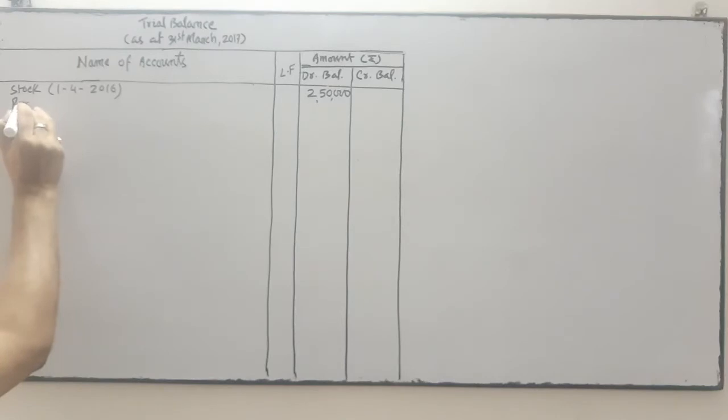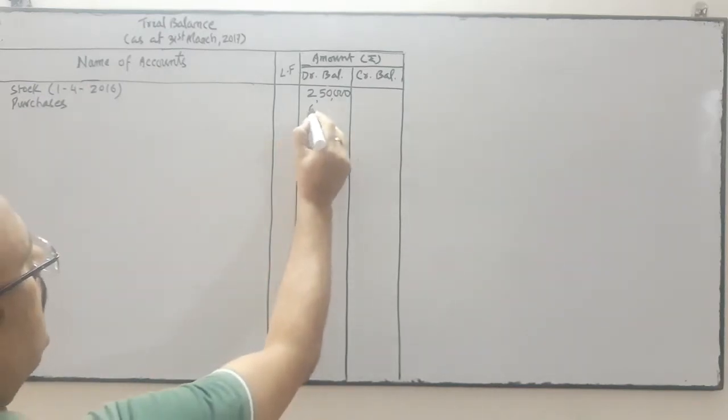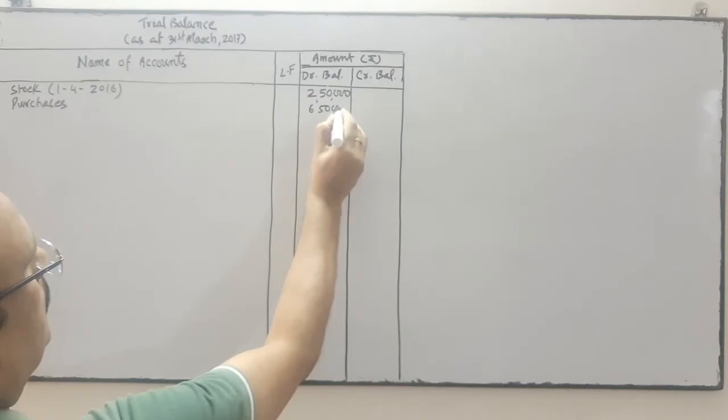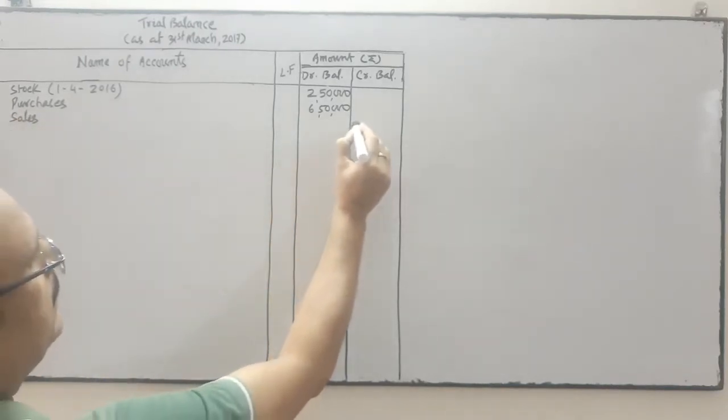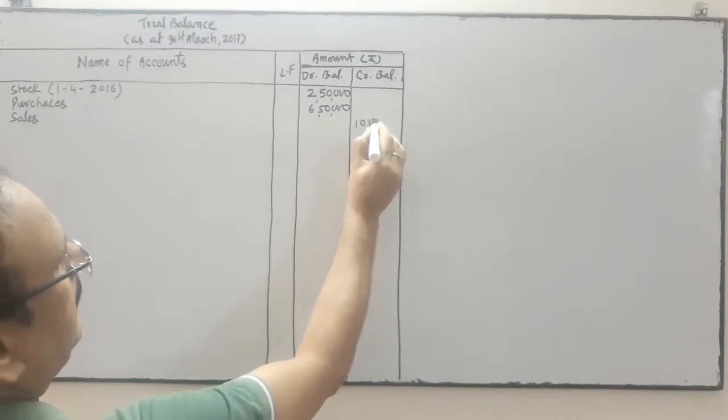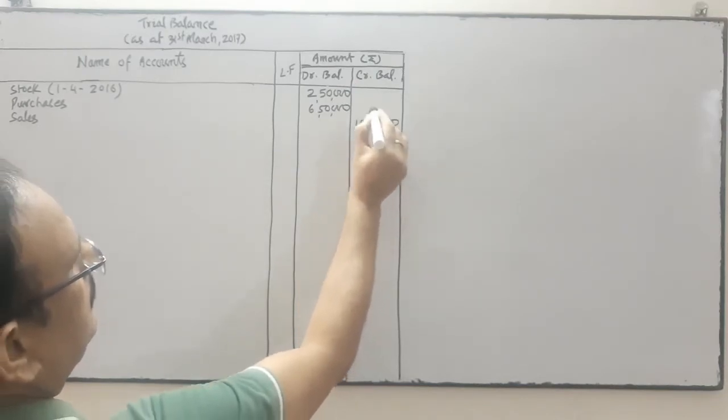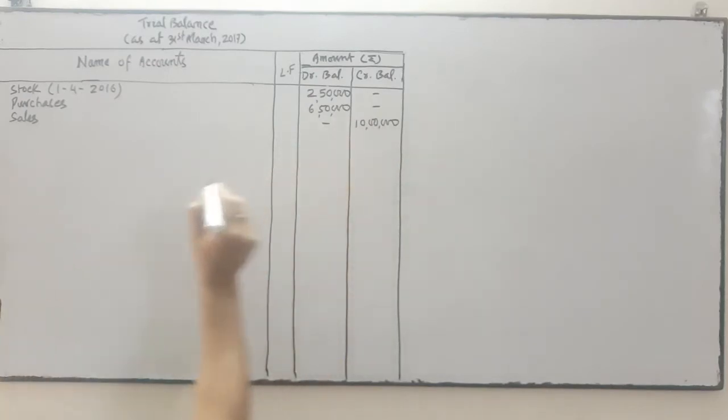Purchase is a debit balance. Here it is a debit balance. It is also correct. Thereafter sales is on credit. Correct, 10 lakhs, credit side.